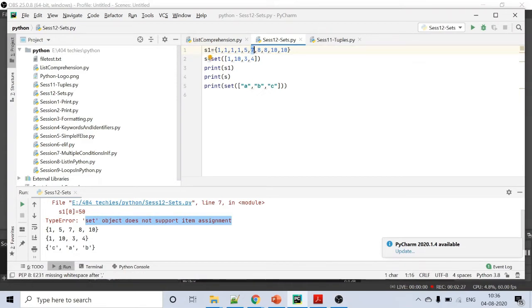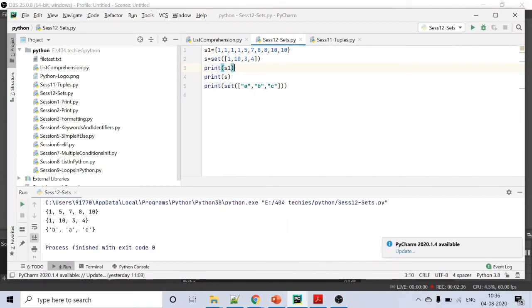So I'm printing S1, and we shall see how the data gets printed. If you see here, even though duplicate elements are in S1, we are getting only the unique elements. Even though it accepts the syntax, only the unique elements got printed in sets.